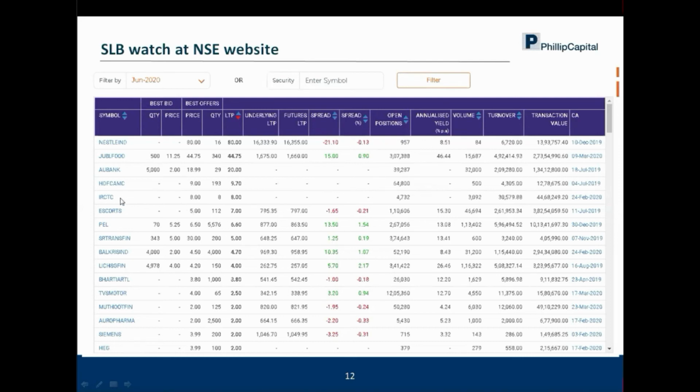So HDFC AMC, IRCTC, Escorts, PEL, Shriram Transport Finance, LIC Housing Finance, Bharti Airtel, TVS Motors, Muthoot Finance, Aurobindo Pharma, Siemens. These are all the stocks which, if you hold in your Demat account and want to participate in the SLB segment, you can very easily do through the exchange platform which is there.